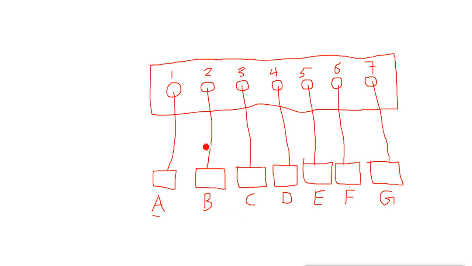Now, when we connect all the devices to these ports and switch on the switch, how does it work? First, it learns the MAC addresses. It starts learning, which means it has to create a MAC address table. In every switch we have a specific memory called CAM memory, which means content addressable memory.